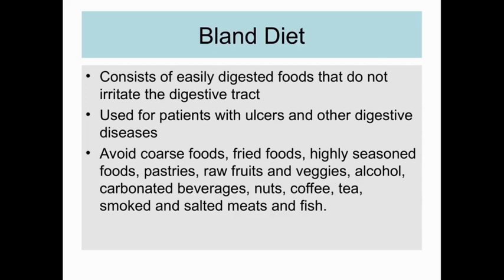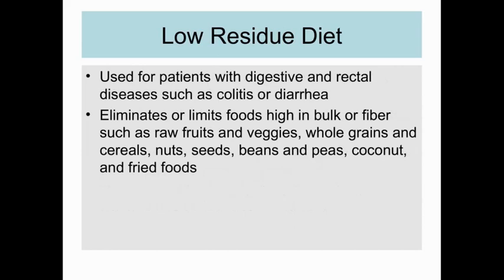These are all avoided because they have a high content of sodium and complex carbohydrate, which results in high fiber in the diet. Next, we have low residue diet. These are used for patients with digestive and rectal diseases such as colitis or diarrhea. It eliminates or limits foods high in bulk or fiber such as raw fruits and vegetables, whole grains and cereals, nuts, seeds, beans and peas, coconut and fried food. This should be restricted in the body.